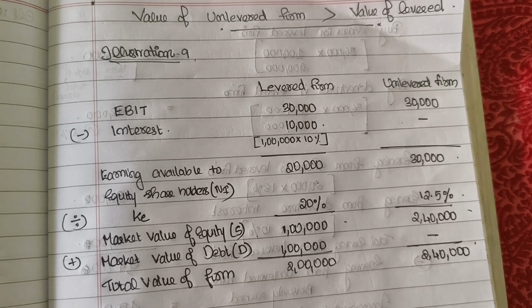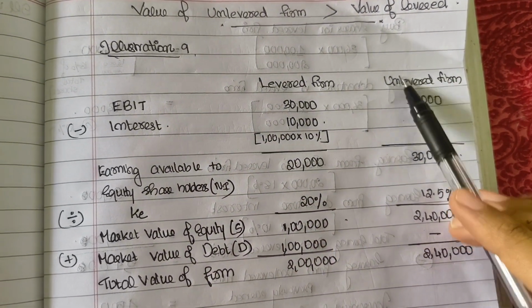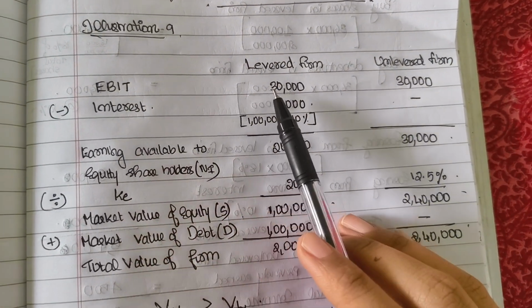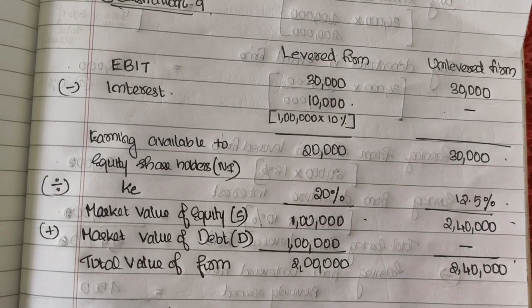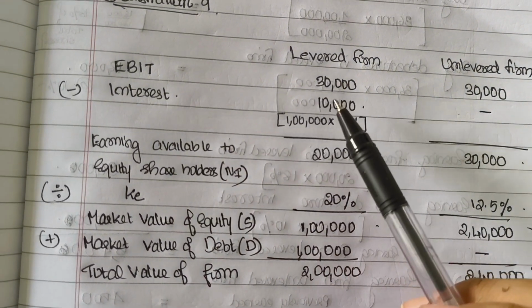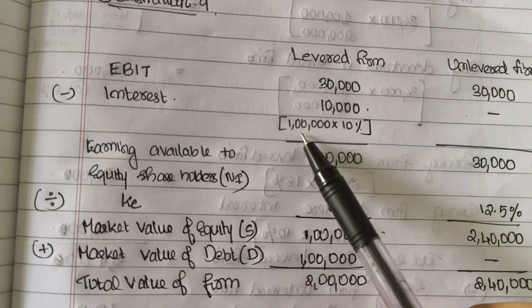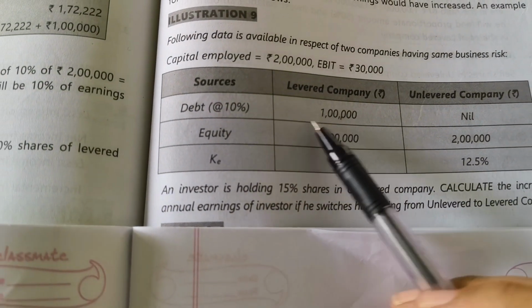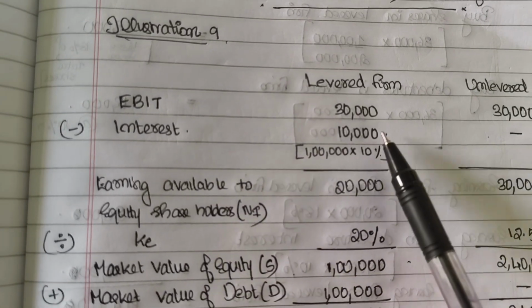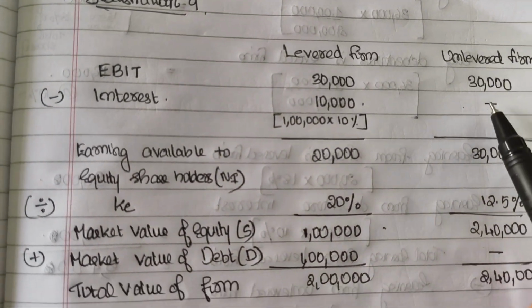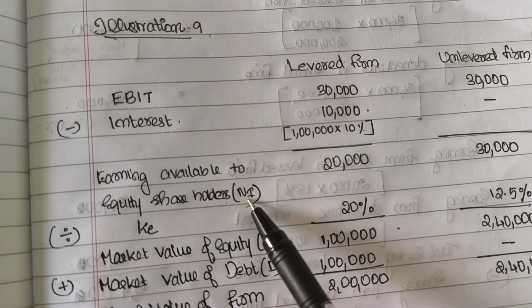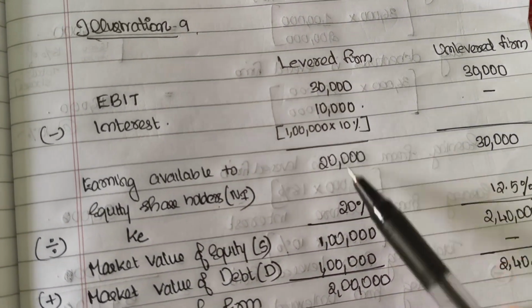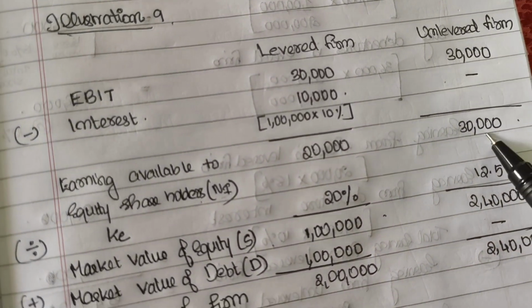Let's see. So, levered firm and unlevered firm. Earnings before interest and tax is given in the question. It is 30,000 for both levered and unlevered firm. Now, we need to reduce the interest from earnings before interest and tax. The interest in levered firm is 1 lakh into 10% because the debt here is 1 lakh in levered firm at 10%. So the interest is 1 lakh into 10%, 10,000, and in unlevered firm it is nil. So we will get the earnings available to equity shareholders, that is net income. 30,000 minus 10,000 gives 20,000, and here it is 30,000 itself.